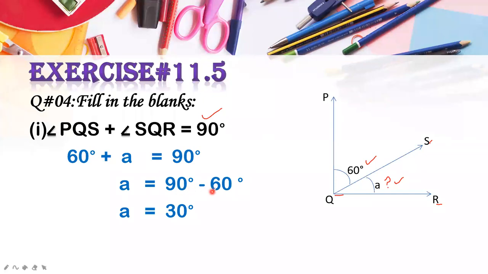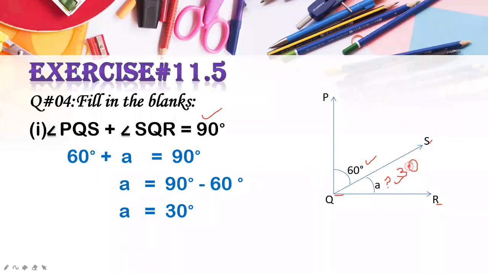So 90 minus 60 degrees is equal to 30 degrees. Means 60 plus 30 is equal to what? 60 plus 30 is equal to 90 degrees. So the complement of 60 is 30 degrees. Now, you know that this A is equal to 30 degrees.